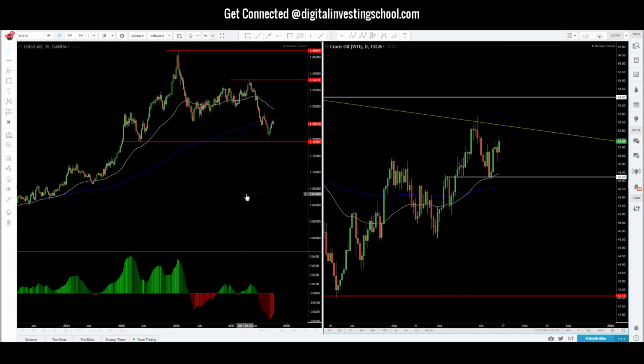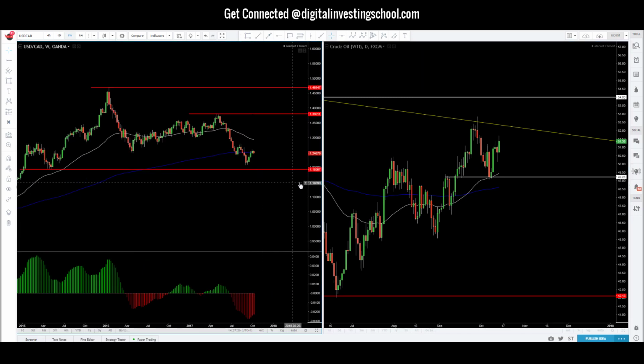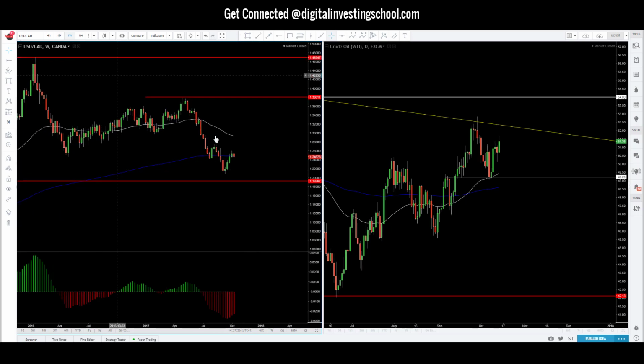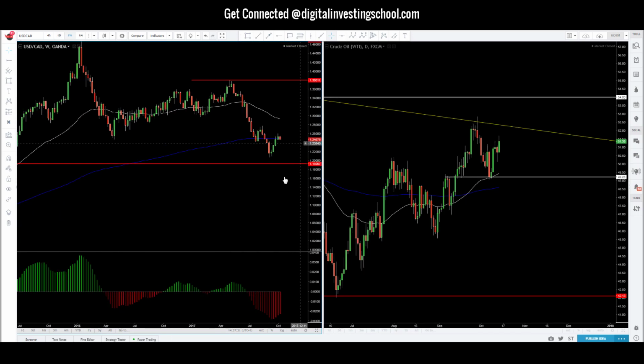So we know the dollar's weak. We know oil's strong. So let's see what we have happening here. Looking at our weekly chart, we can see price has been in this little consolidation for a couple of weeks. We saw this level finally break at 125.4. Price dropped down, cleared these lows, pulled up, so we reacted at that level, but a weak reaction. Then price moved out and cleared all this liquidity below here. Now price is moving up, retesting this area of liquidity and holding. So we've been holding for the last two weeks.